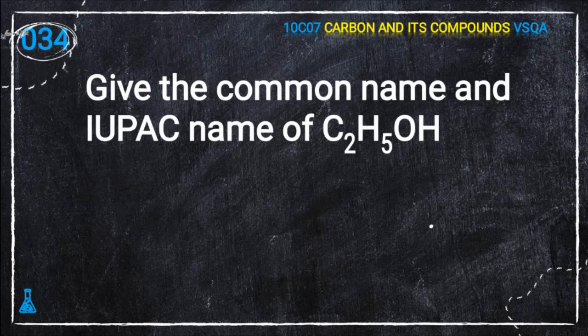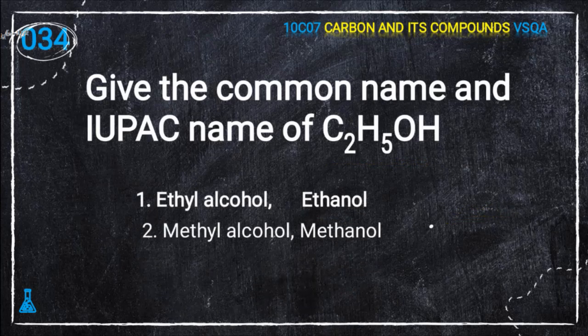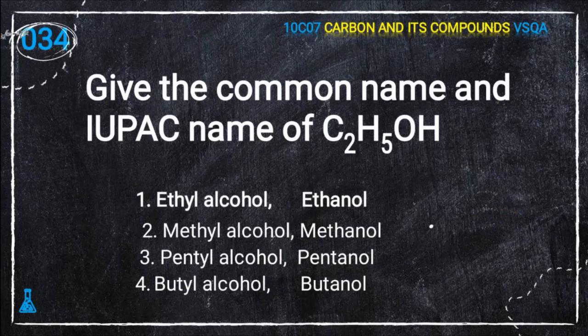Next question, 34th question. Give the common name and the IUPAC name of C2H5OH. Ethyl alcohol is its common name, and ethanol is its IUPAC name. The options are ethyl alcohol, ethanol; methyl alcohol, methanol; pentyl alcohol, pentanol; butyl alcohol, butanol. The correct answer is ethyl alcohol, ethanol.